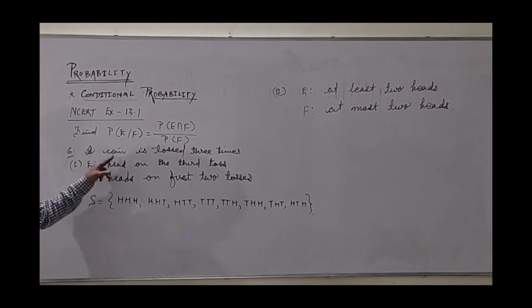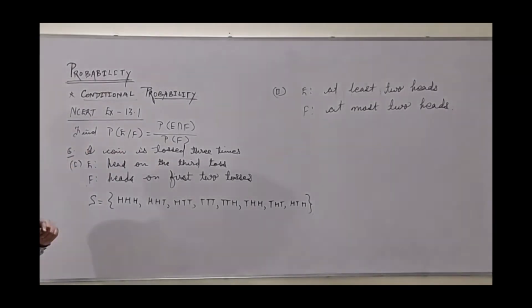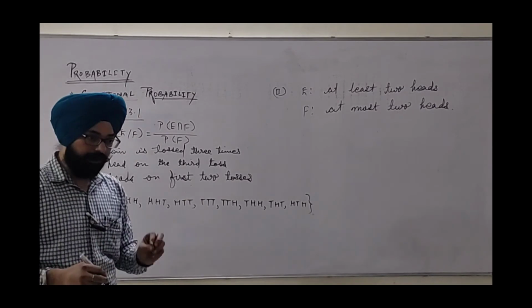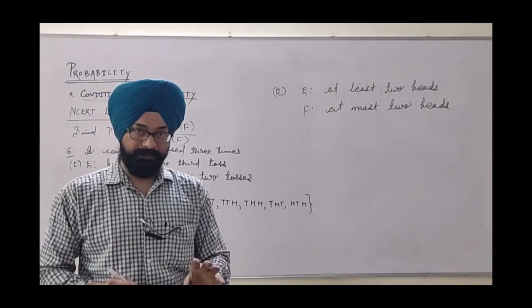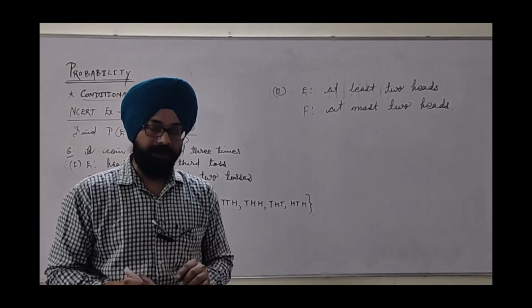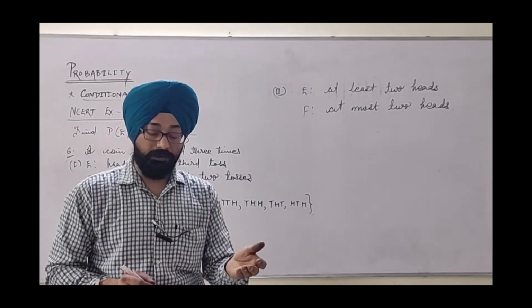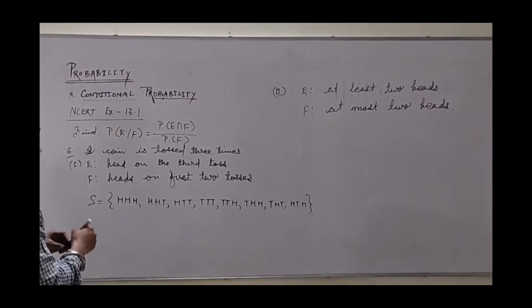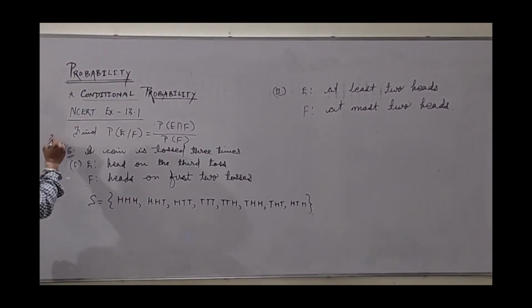Here we are given that a coin is tossed 3 times. Whenever a coin is tossed n times, or n coins are tossed 1 time, the number of outcomes is always 2 raised to the power n. Let me do the rough work here. The given condition is 3 times, so the required outcomes are 2 cube, which means 8 outcomes.